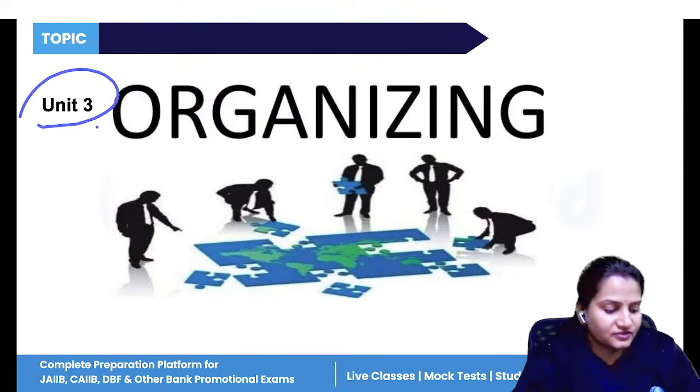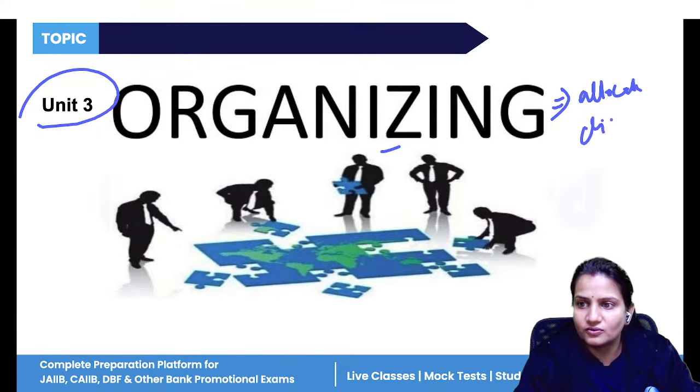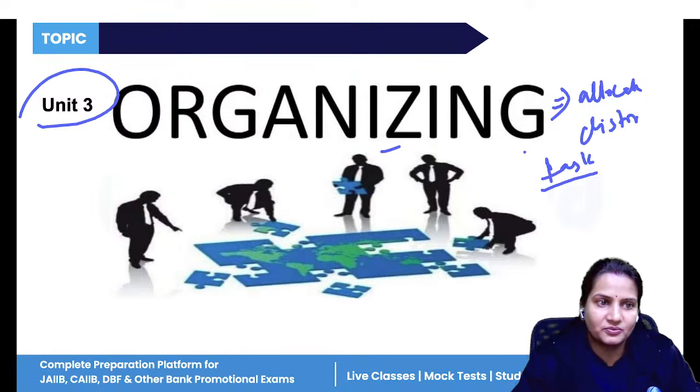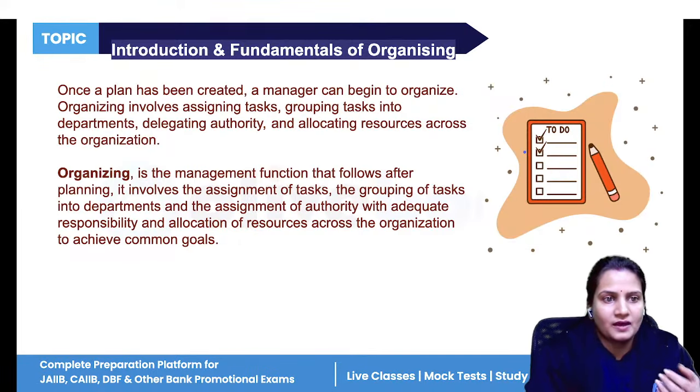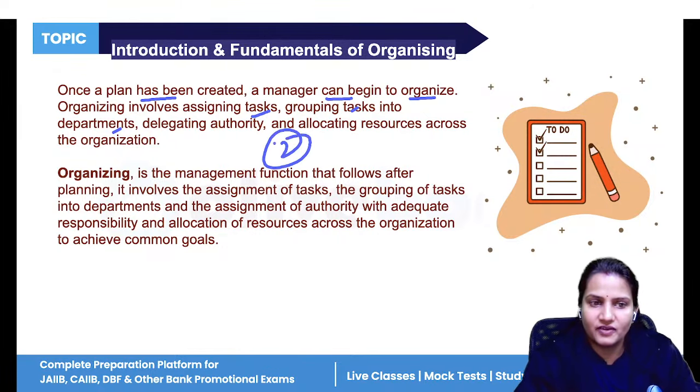Next is the third unit, that is organizing. Now, once we have planned everything for our company, the next step is to organize the activities. Organize means allocate resources, distribute resources, then distribute tasks to the people according to their caliber. So once a plan has been created, a manager can begin to organize. Organizing involves assigning tasks, grouping tasks, departments. It is the second management function, and that comes after planning.